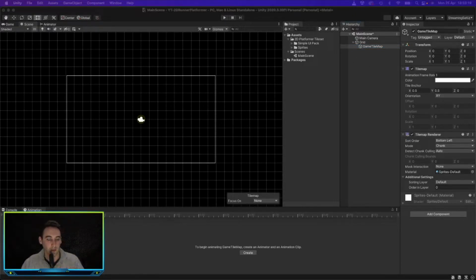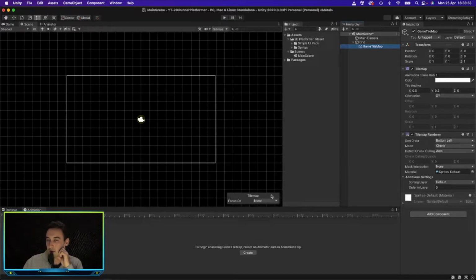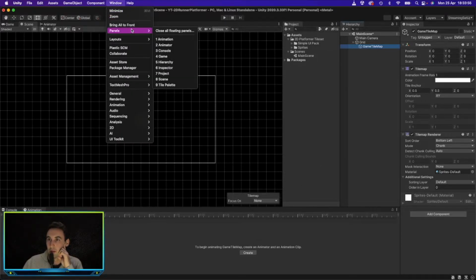Let's make this up. Tile palette. If we focus on this, oh, there it is, tile palette.